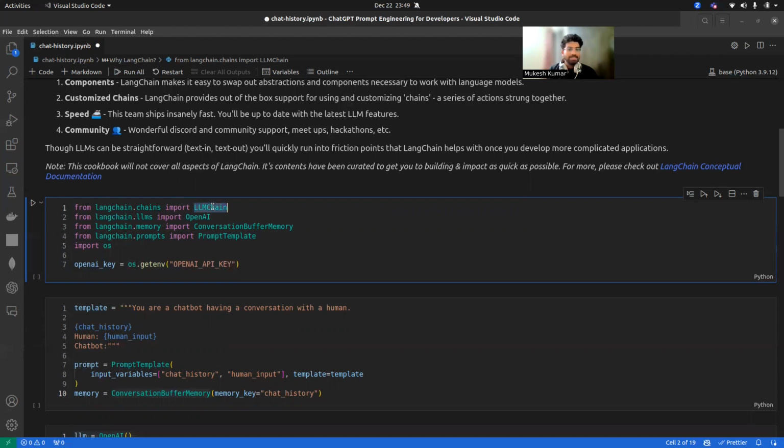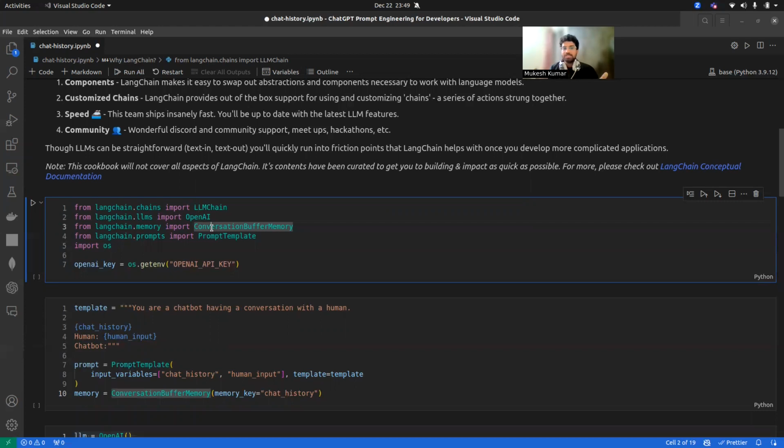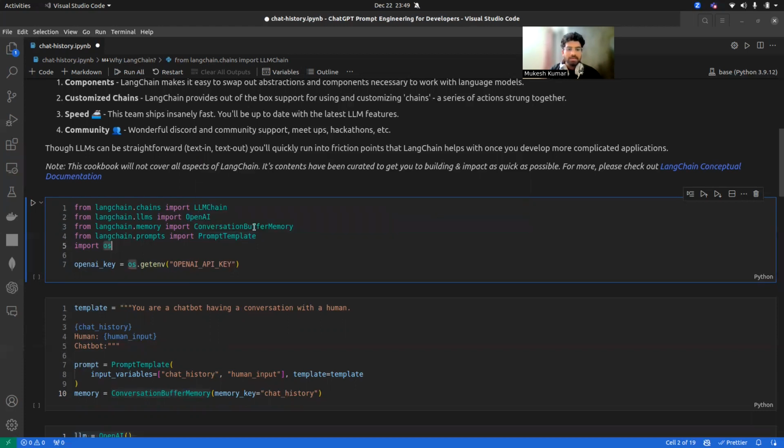The first one is LLMChain. If I have to create a chatbot, then we need the chain. We can create the chain of it, right? Then we can use OpenAI, and ConversationBufferMemory to get the chat history also, and the PromptTemplate, like how we can use the prompting here. Okay, so let me run it here.